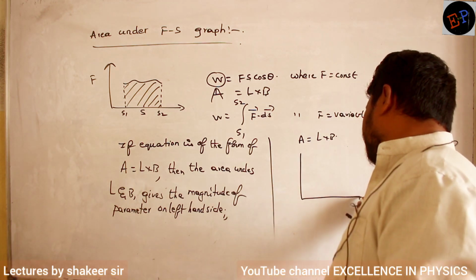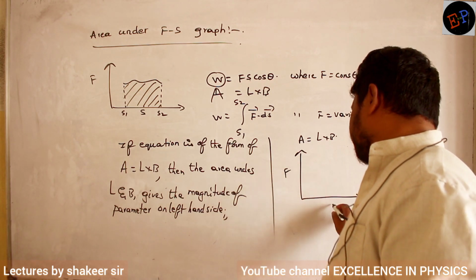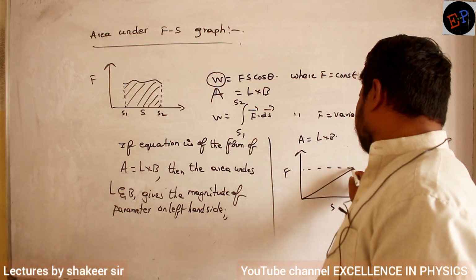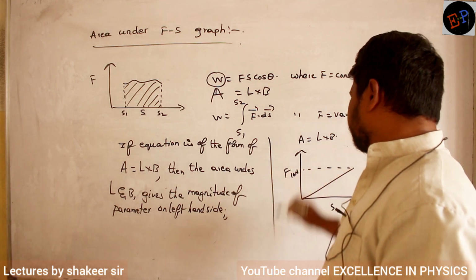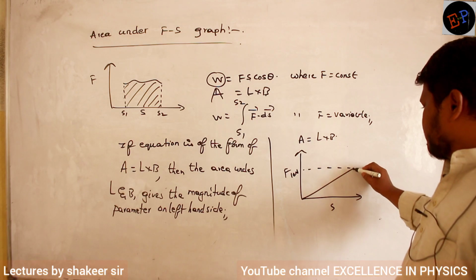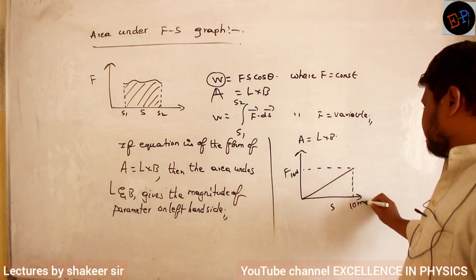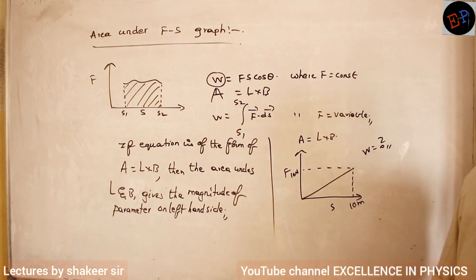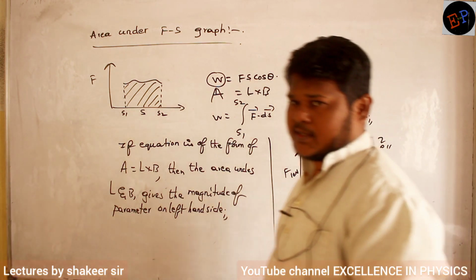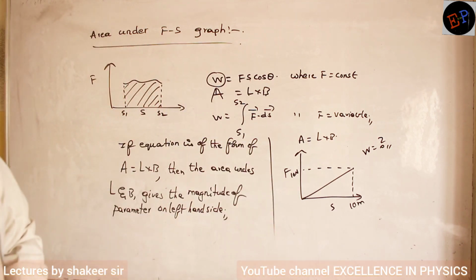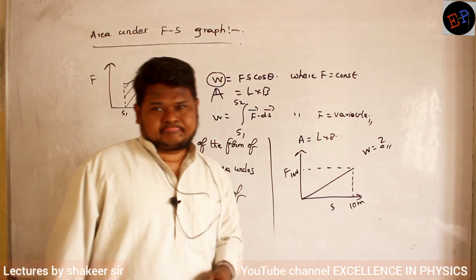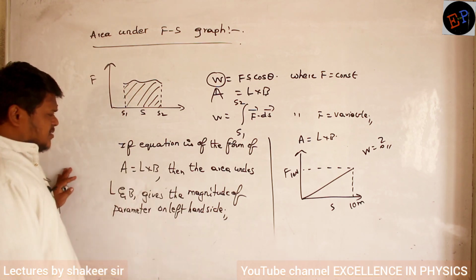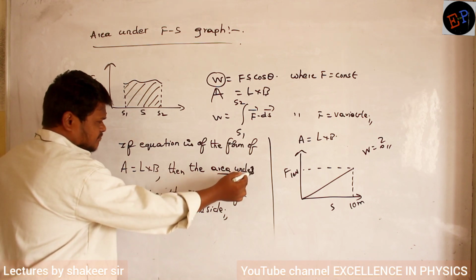For example, if I draw a graph like this, this is force and this is displacement. So the graph is like this. Let the force be 10 Newton, and let the displacement be 10 meters. Then in this condition, how can I calculate work done? What did I say? I said that it is the area under the graph.